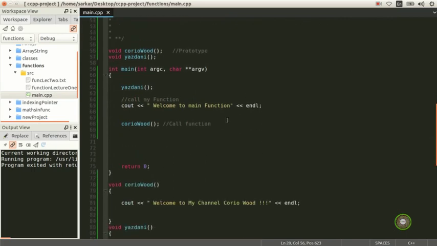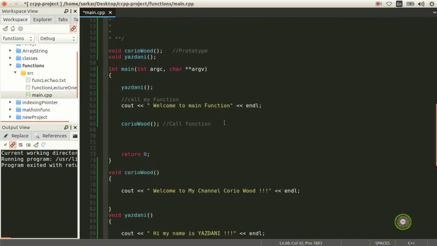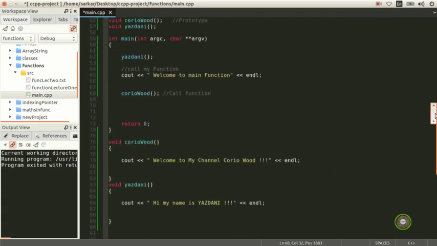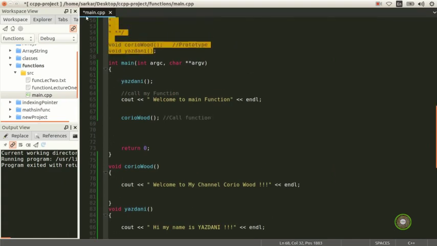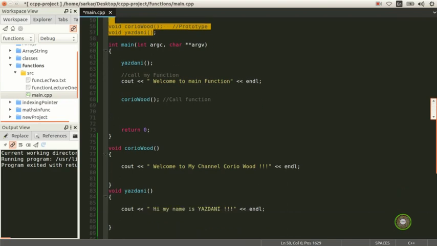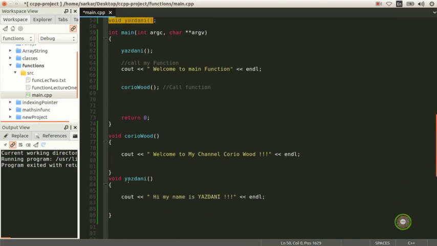So we wrote today a very simple program, very easy to understand. I hope there is no ambiguity for you as to why there is a prototype here, why there is a main here, and how we're going to call a function before another function. We have two functions here, and a main function which is simply going to output, and we are calling this function, and we have another function here, which we'll be calling before this function.